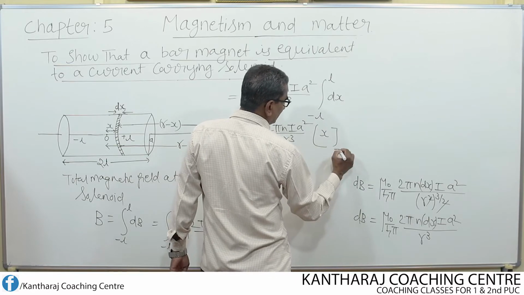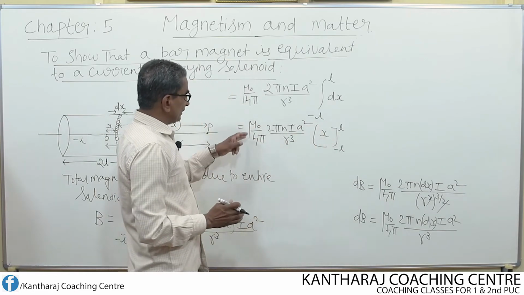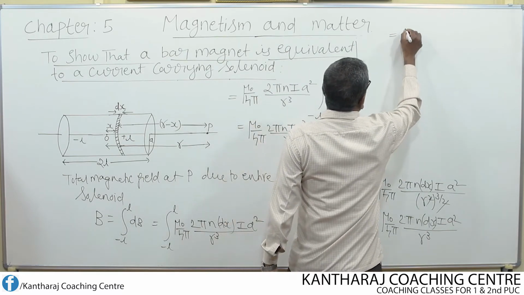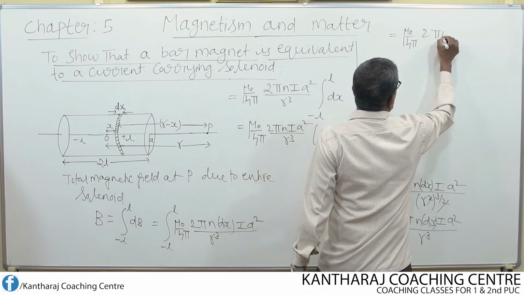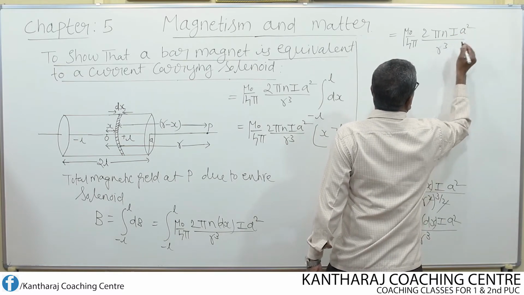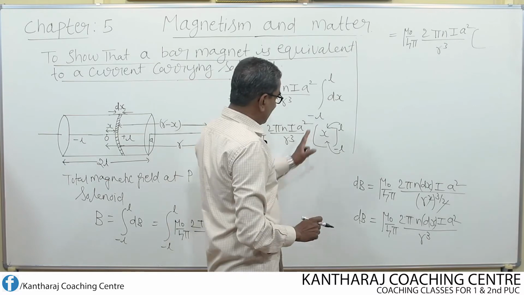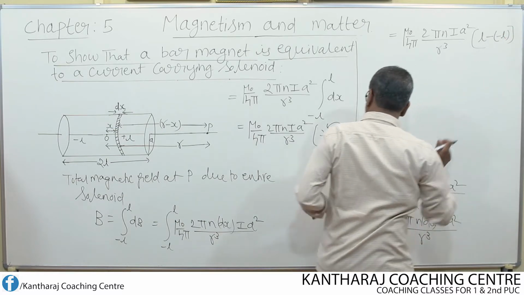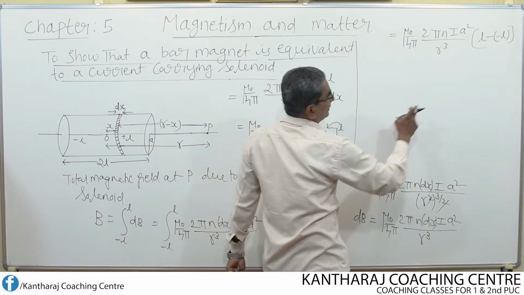The limits are minus L and plus L. So mu naught over 4 pi, 2 pi n I a square divided by r cube, and now I apply the limits: upper limit minus lower limit, that is L minus of minus L.